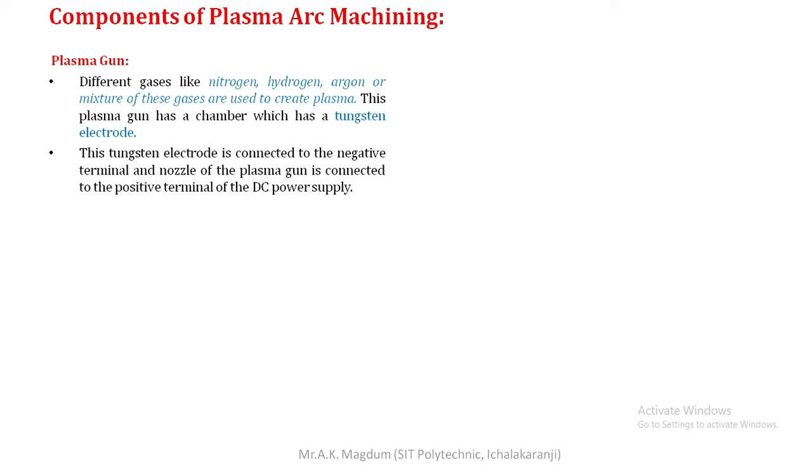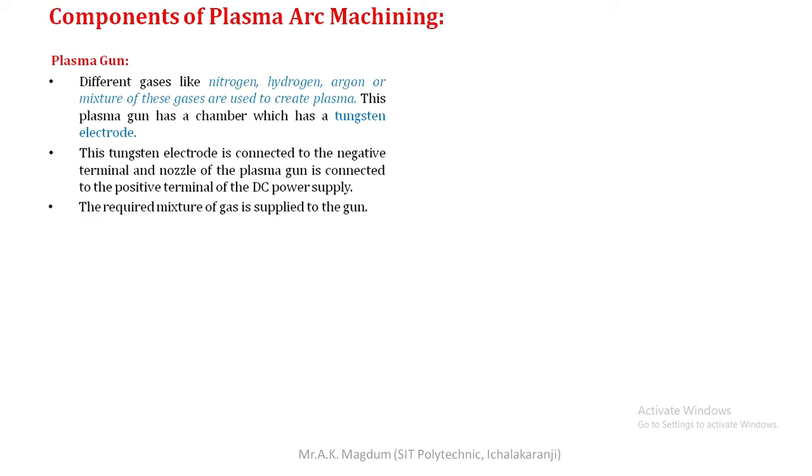That helps increase the temperature of that particular region and convert those gases into the form of plasma. Next, the required mixture of gas is supplied to the gun. That is a very important thing.